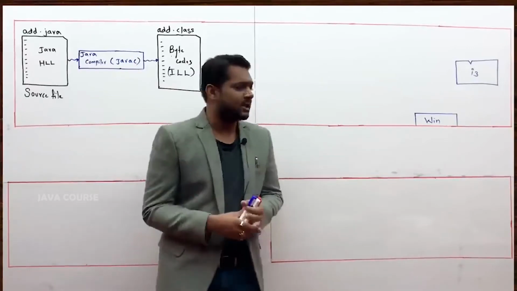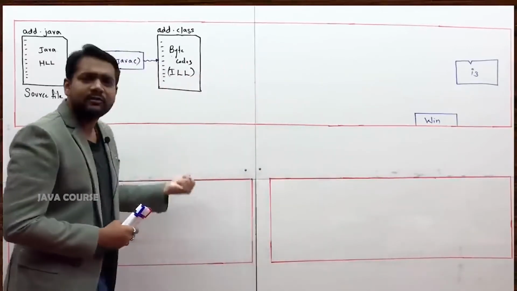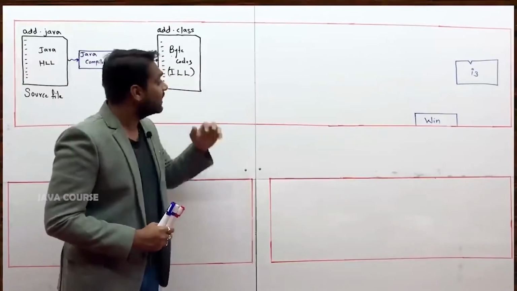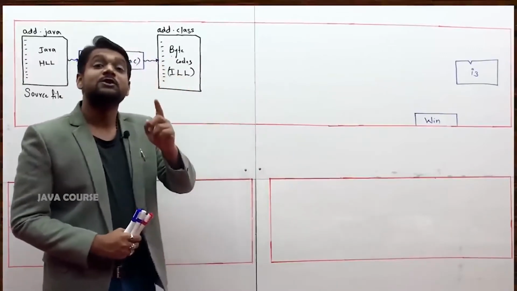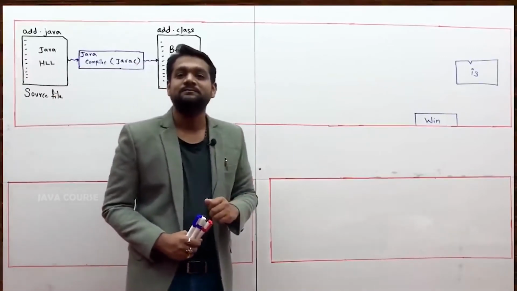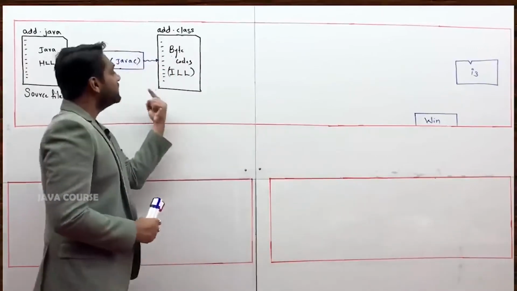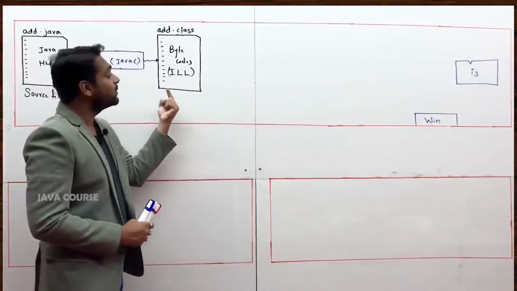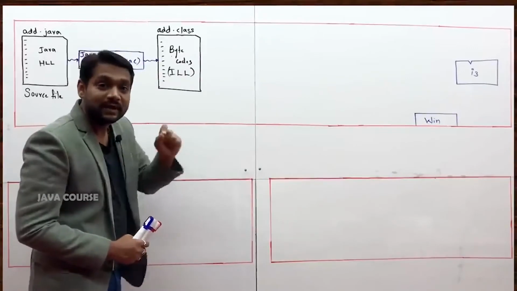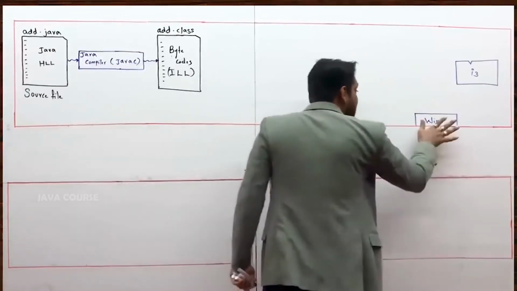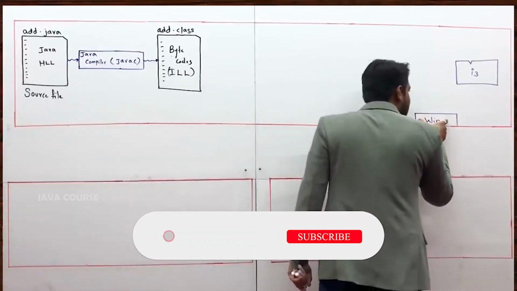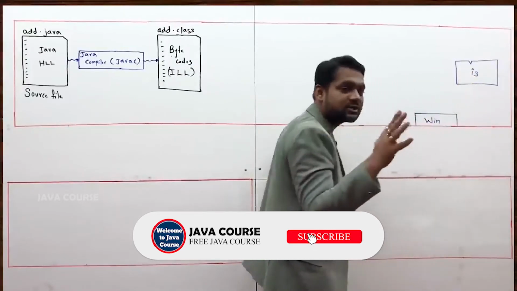Oh, now what to do, sir? Compilation is over. We did not get machine level language code. Can't we execute at all? You can execute. After compiling the Java program, if you want to execute, then having only the OS and the processor in your machine is not sufficient.